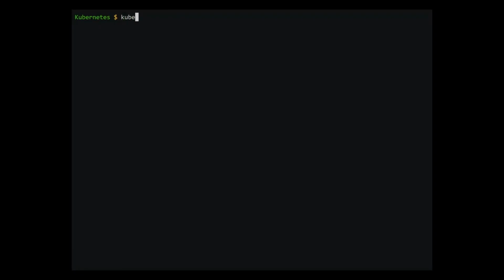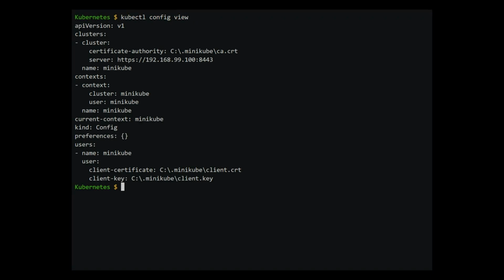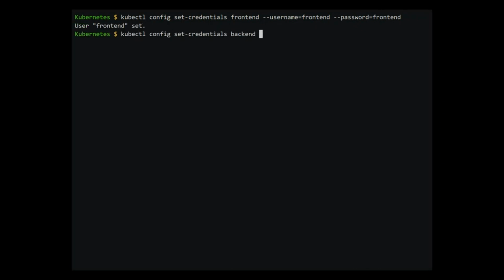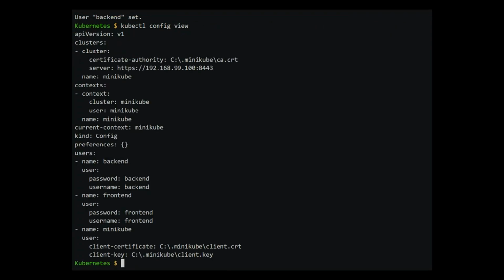Let's add the users to kubectl config. We take a look at the current config by typing in kubectl config view. To add the frontend user, type in kubectl config set credentials frontend, username equals frontend, password equals frontend. Similarly, add the backend user. Let's look at kubectl config again to see if the users have been added. We can see two new users in the users section.